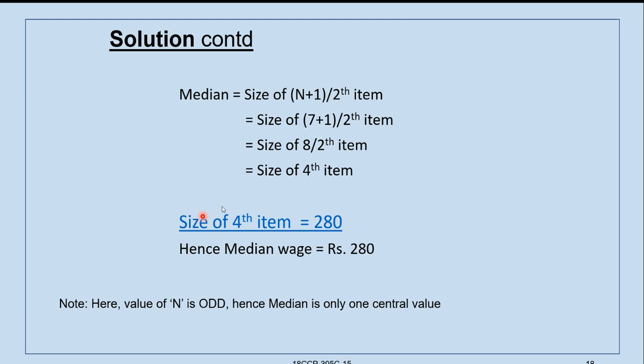Here, value of n is odd. That's why it is taken as n plus 1 by 2. If the value is even, then we will take the average of middle two values. That also we will try to understand by taking an example.